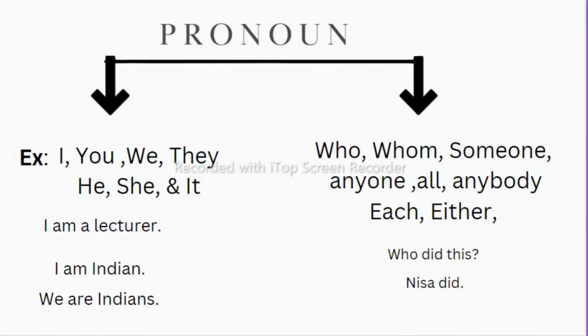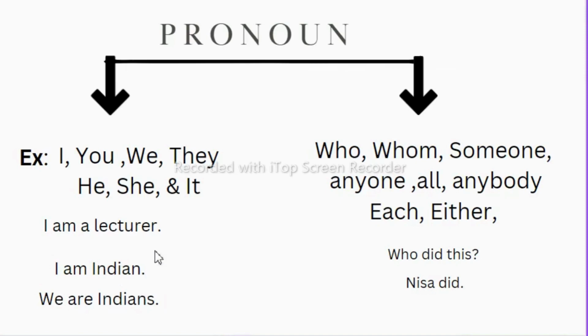When we know the person, we use words like he, she, I, you, we, they and it. And when we don't know the name, or in some condition we can't say the name, we use words in place of a noun like who, whom, someone, anyone, anybody, and all, each, either, none, etc. So it must be a pronoun.